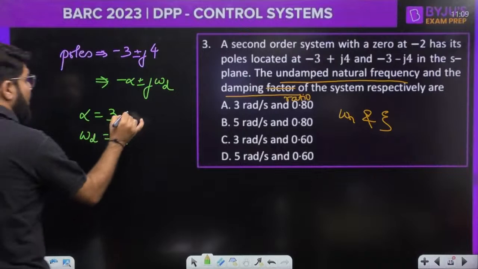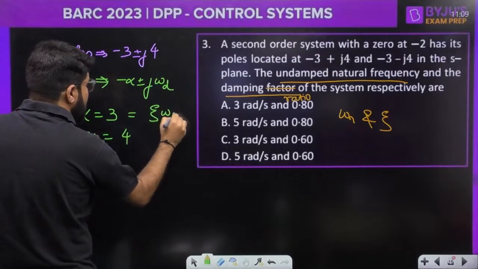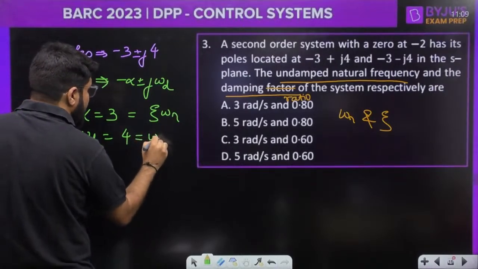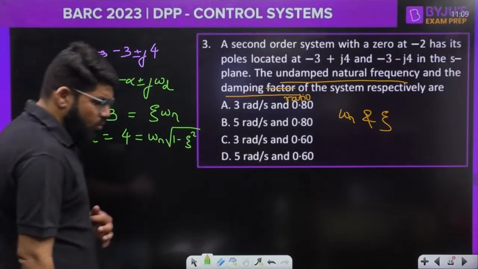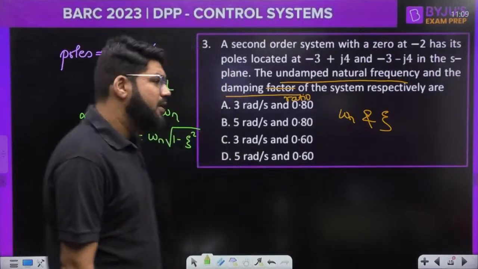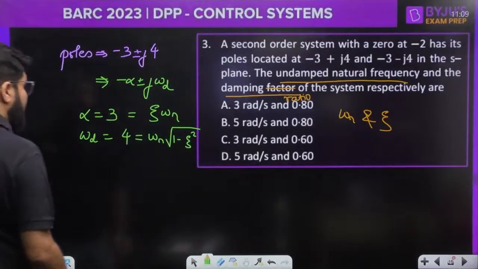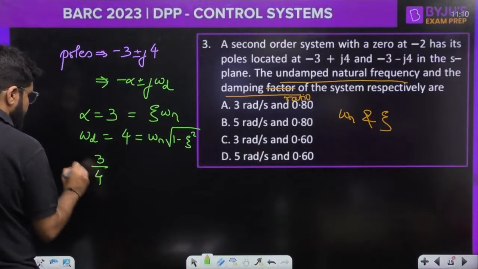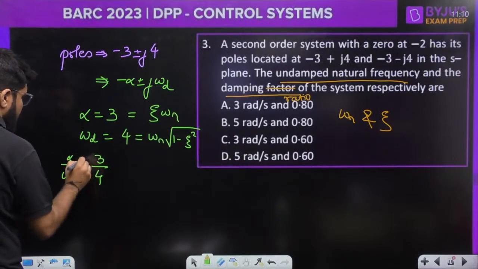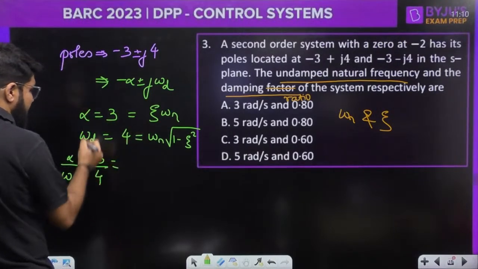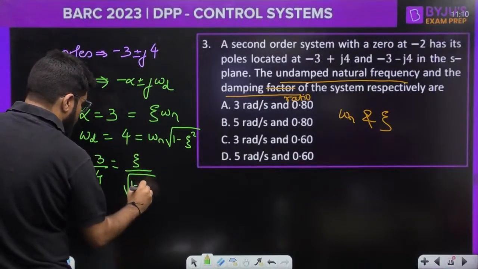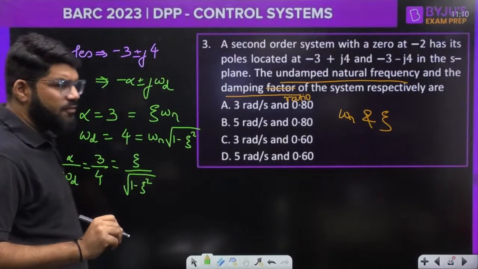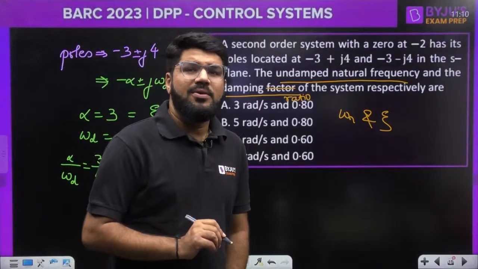Okay, acha. Now alpha is equal to 3, which is known as zeta omega n, and omega d is given by the formula omega n into root 1 minus zeta square. Okay. अब यहाँ से first of all if I divide 3 by 4, that is alpha by omega d, so omega n will get cancelled. We have zeta upon root 1 minus zeta square. How to calculate zeta from here?